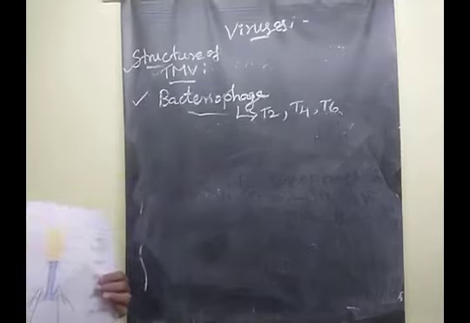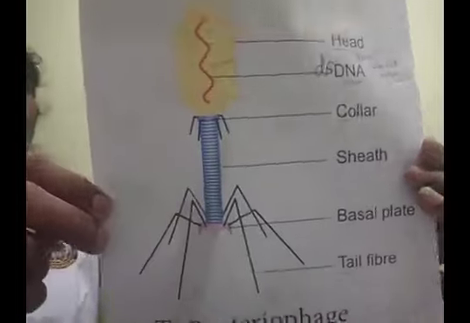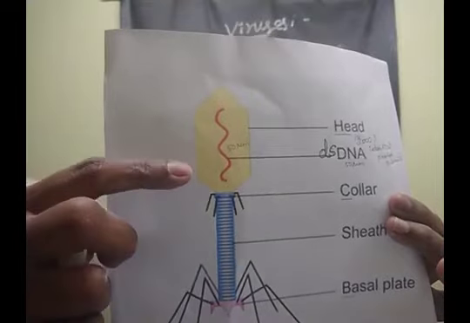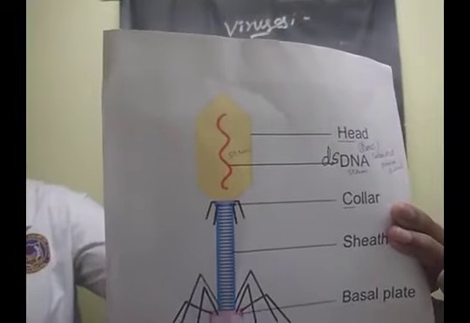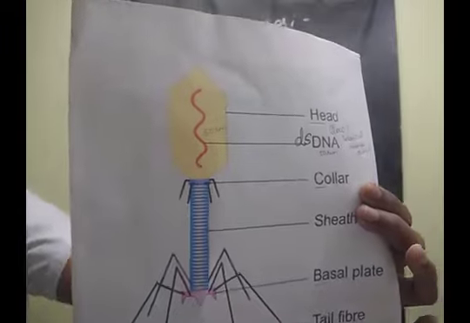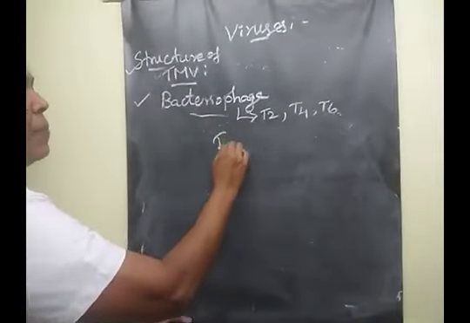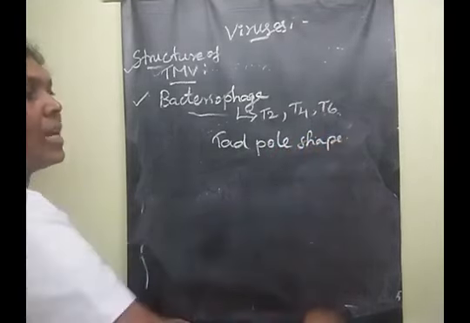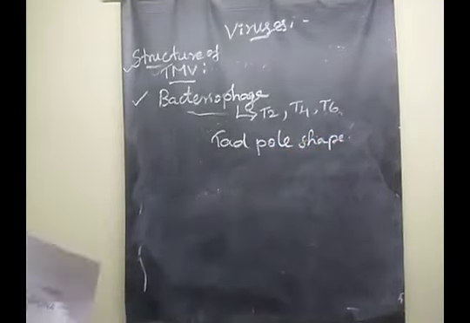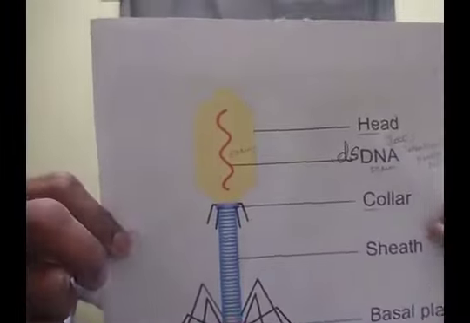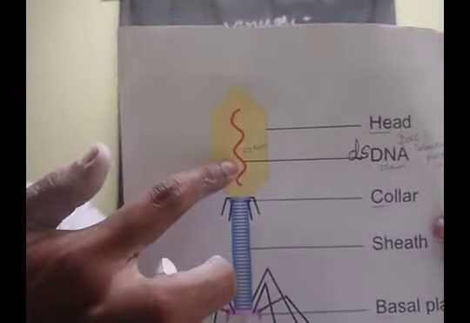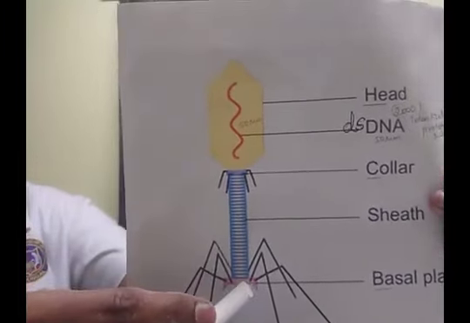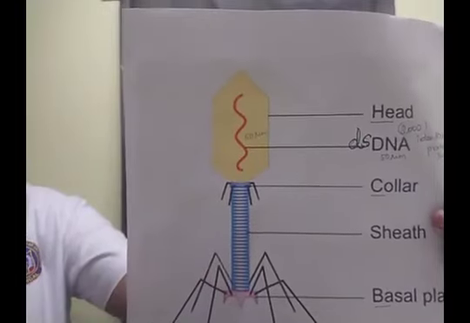Now we are moving to learn the structure of bacteriophage. First, the T4 phage. This is the structure of T4 bacteriophage. What is the shape, children? Tadpole shape. It consists of a head region, collar, basal plate, and tail fibers.